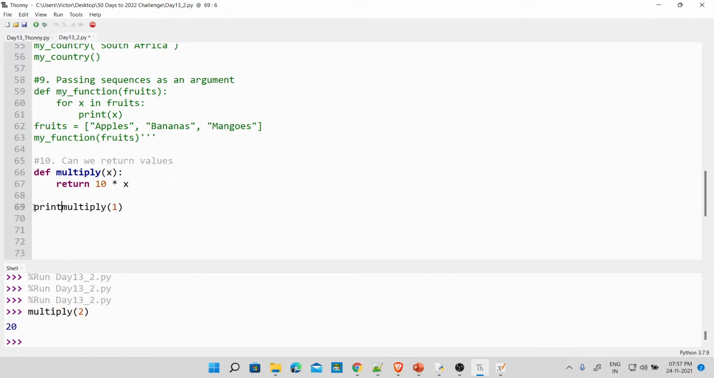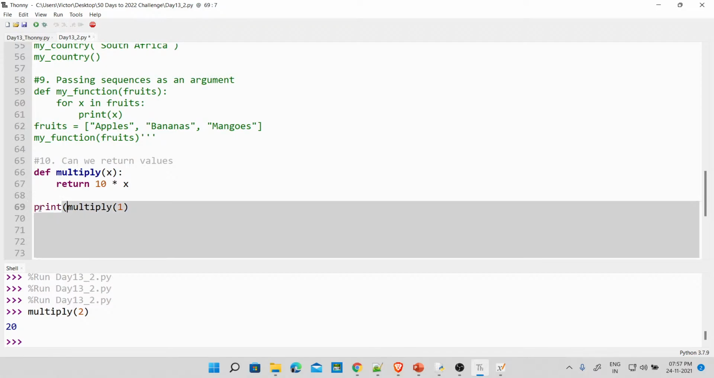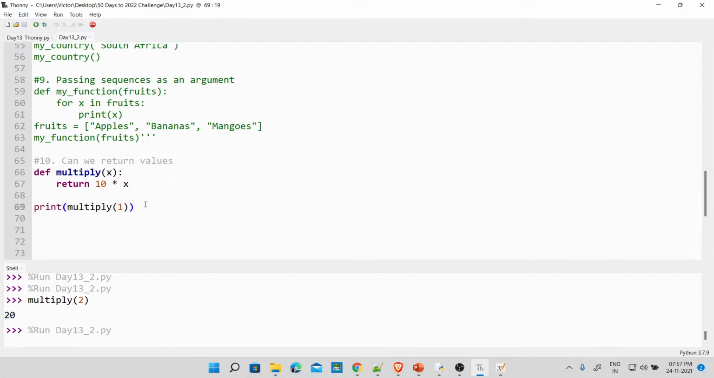So print. So we now say, okay, fine, 10 times 1, 10 is going to print, and then we now run this again. Fine. Now you see 10 comes. And did you notice the difference? The one printed from the print statement was not bold actually. See, it's light. But the one that was printed when we called this function from the console was actually bold. Okay, fine.